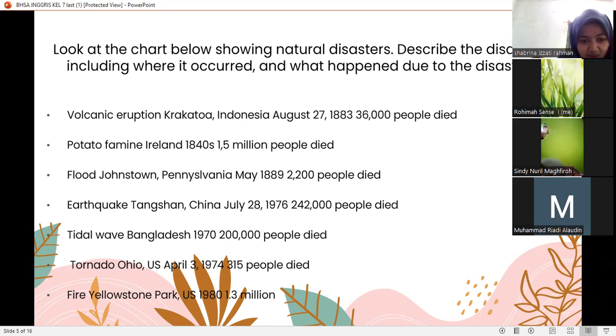Flood, Yellowstone, Pennsylvania, people died. Earthquake, Tangshan, China, July, people died. Tidal wave, Bangladesh, people died. Tornado, US, April, people died. Fire, Yellowstone Park, US, 1 million.